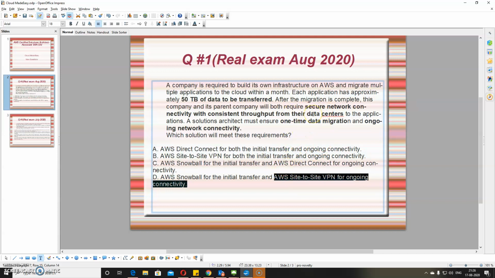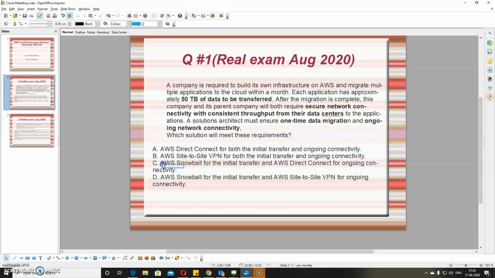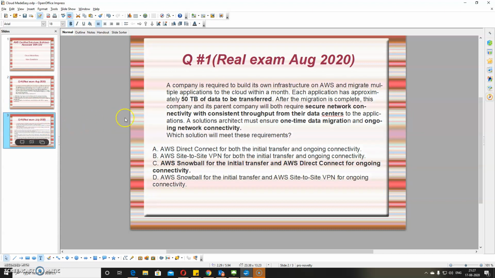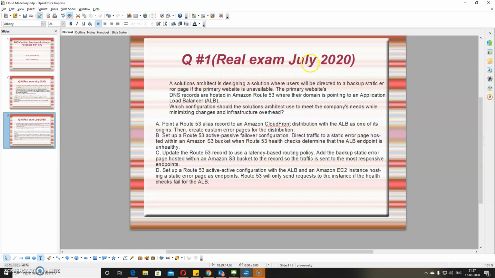So hence, if they are expecting a secure connection, it is better to go with AWS Direct Connect for ongoing transfer, and for the initial transfer, the Snowball. So I would like to go with this. Okay, fine. Next, move on to the next question, which is also important because it came in the new exam pattern around July 2020.